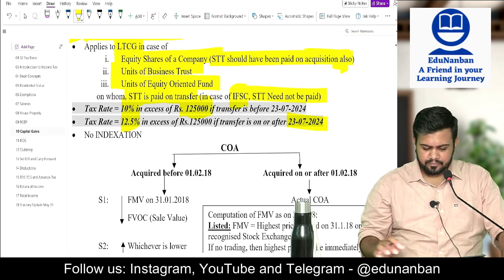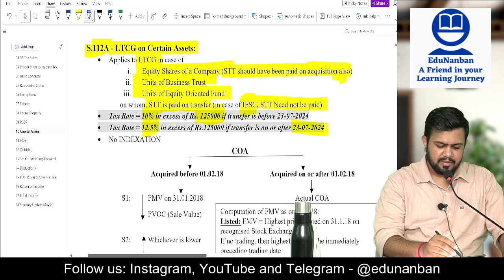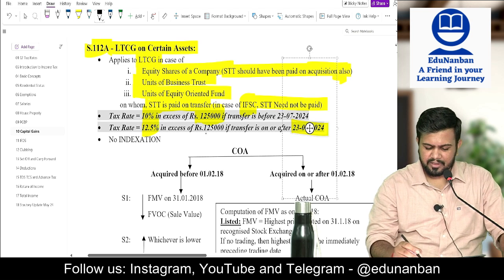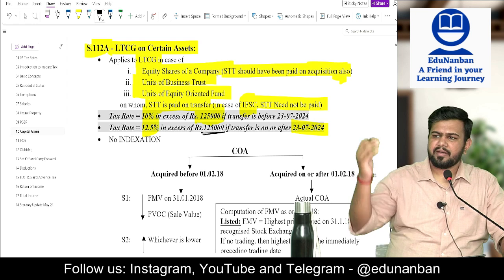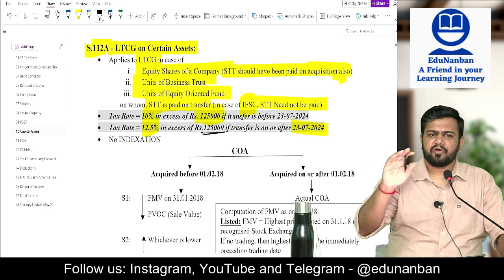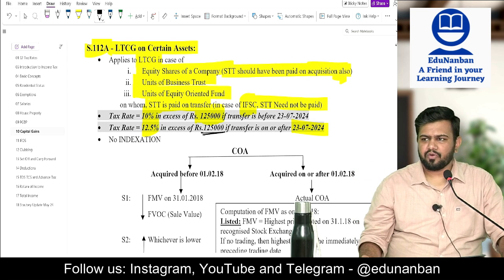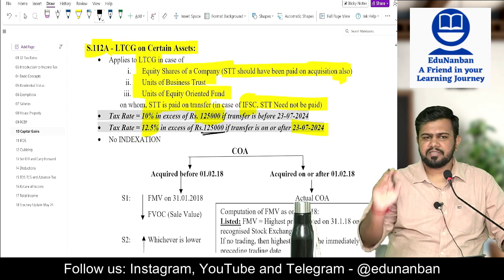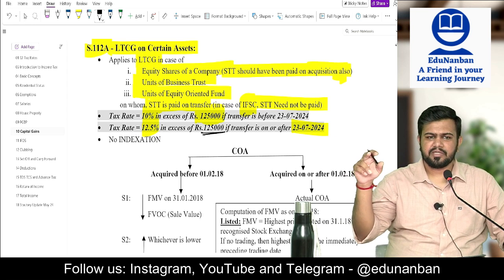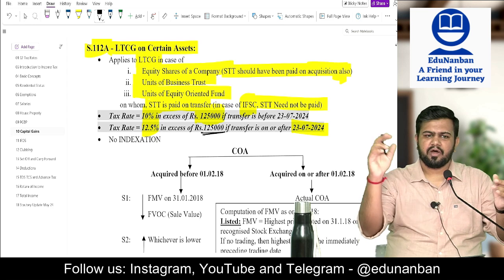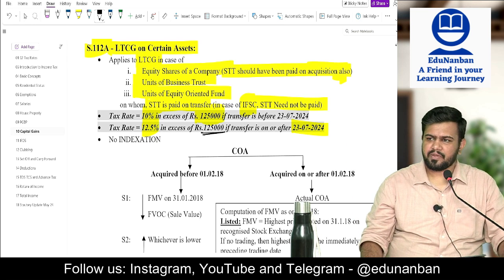Okay, wow. So what is the minimum amount till which there is no tax? 1,25,000. Tax will be only over and above 1,25,000. So for example, 5 lakhs is the total capital gain. In such case, 1,25,000 no tax. Balance amount 3,75,000 multiplied by 10% or 12.5% as the case may be.